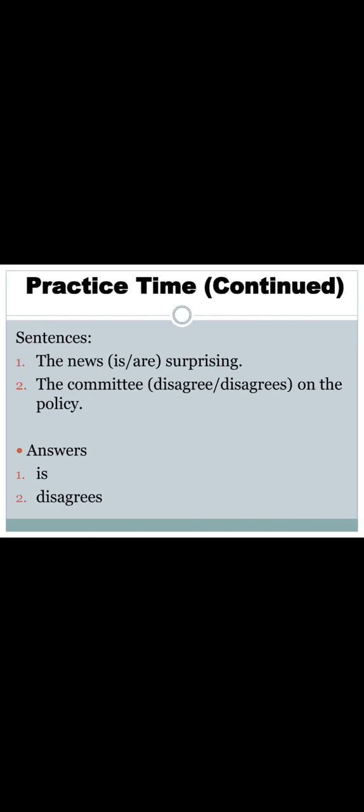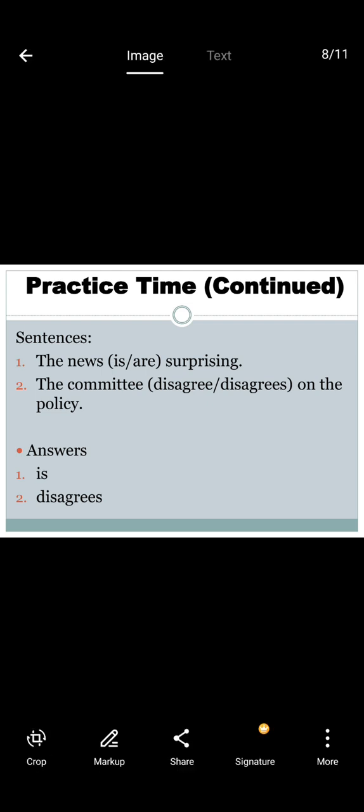And in the next practice, the news is surprising. In this sentence, the news ends with s, but it is not a plural form. The news is always singular, so the verb agrees with the subject: the news is surprising is a correct example.